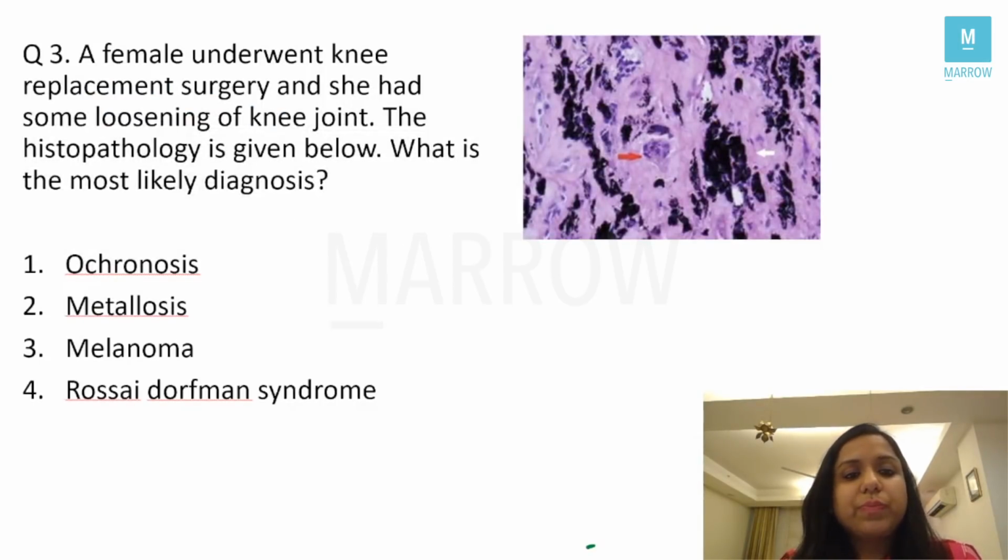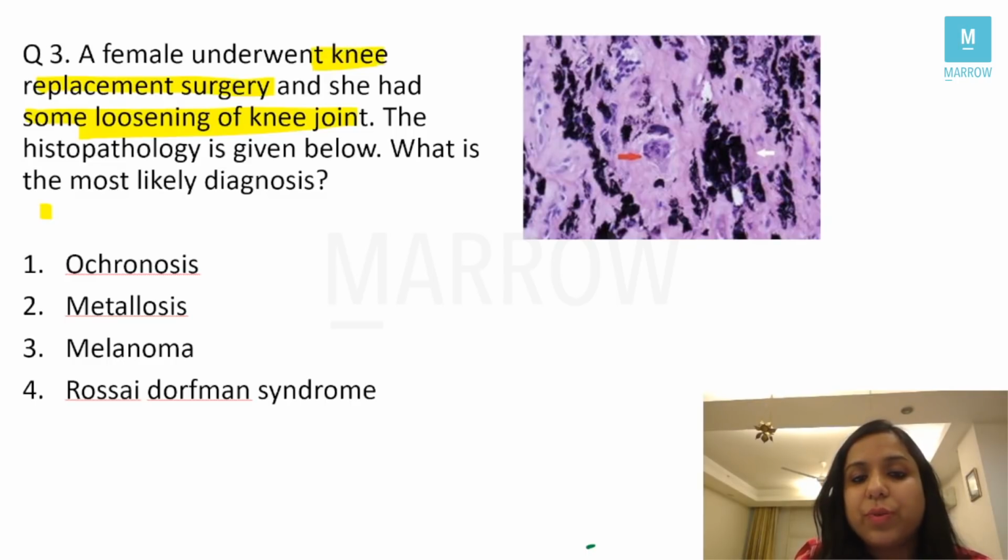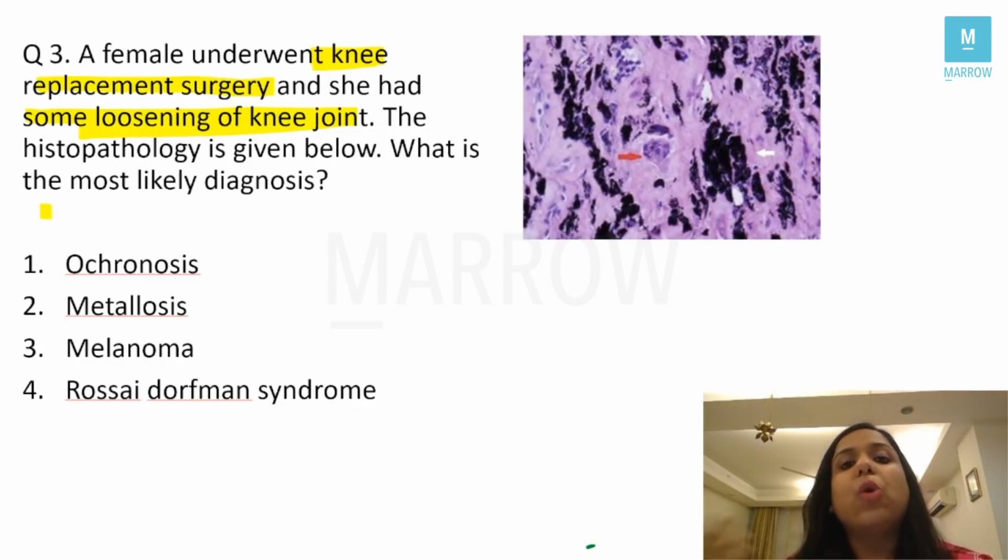Next question. A female underwent knee replacement surgery, and after some time she showed loosening of the knee joint, right? The important point here is knee replacement surgery. The histopathology is given. What is the most likely diagnosis? Now, this may not have been told to you in the class, but it's a very common sense question for students. Why is it a common sense question?